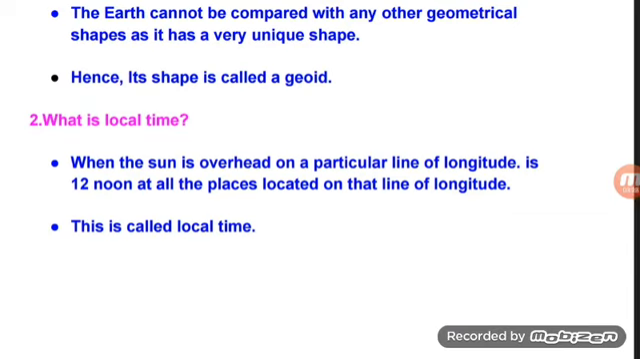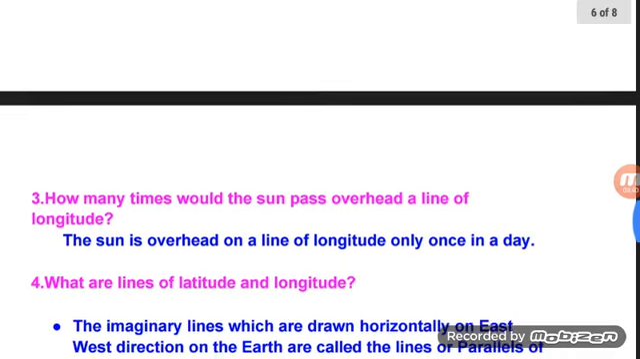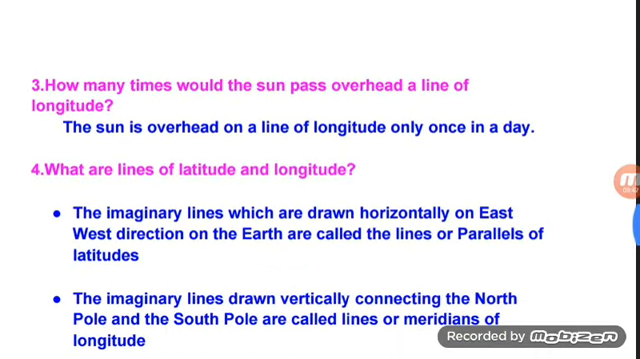What is local time? When the sun is overhead on a particular line of longitude, it is 12 noon at all the places located on that line of longitude. This is called local time. How many times would the sun pass overhead a line of longitude? The sun is overhead on a line of longitude only once in a day.